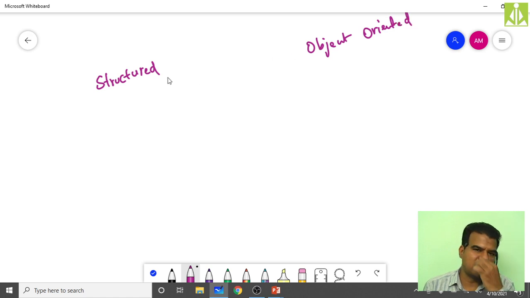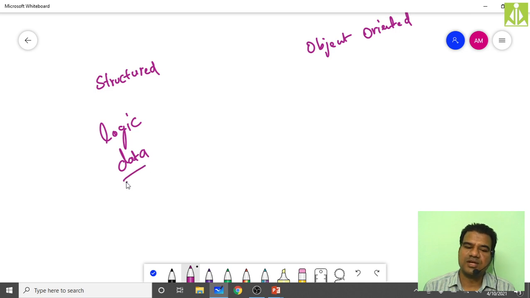Here in structured programming, we give more importance to logic and less importance to data. But the actual thing is data, not the logic. Logic we can have in many different ways, isn't it? But the data is the unique thing. We have to give more importance to data.